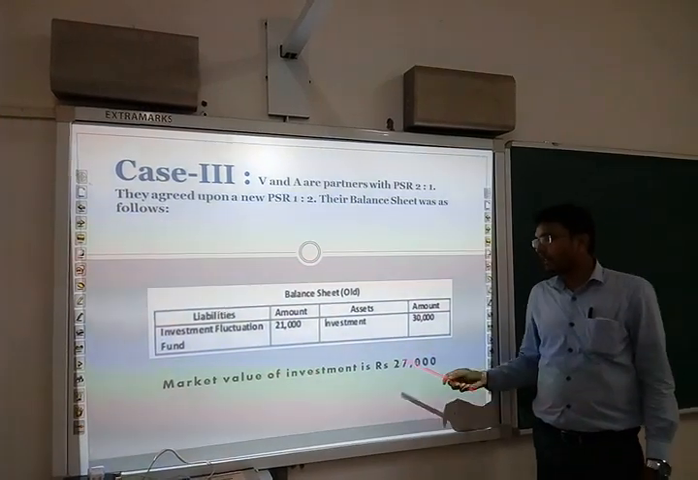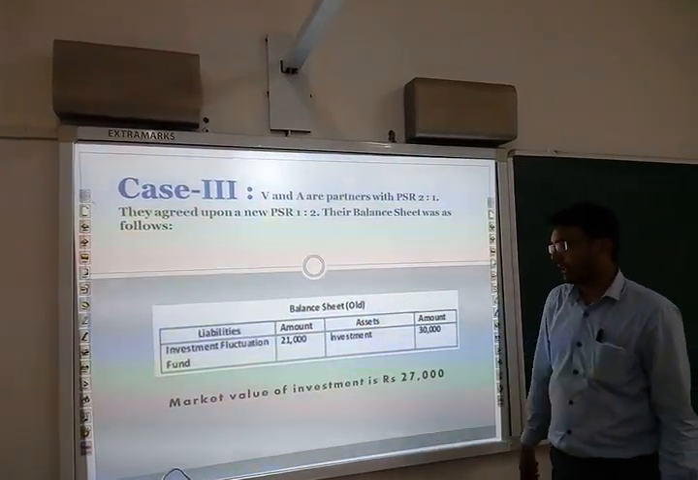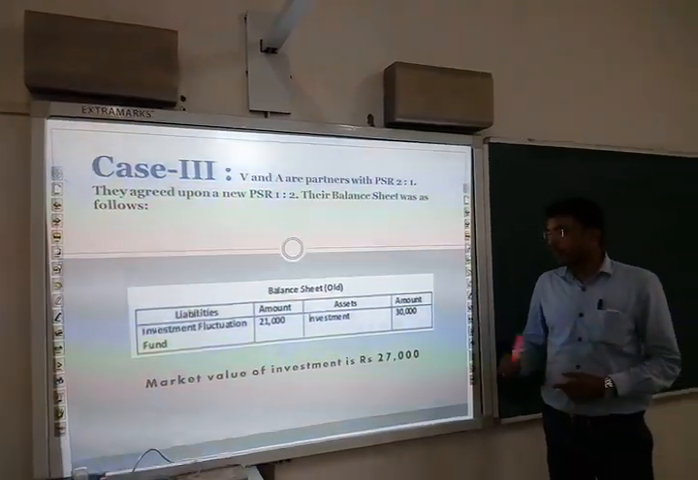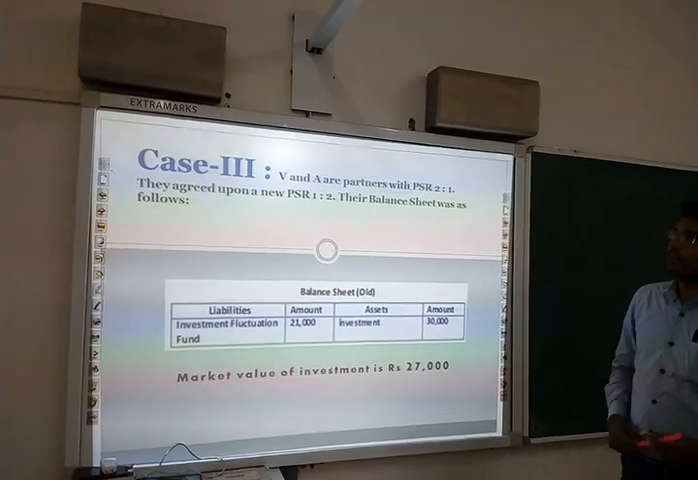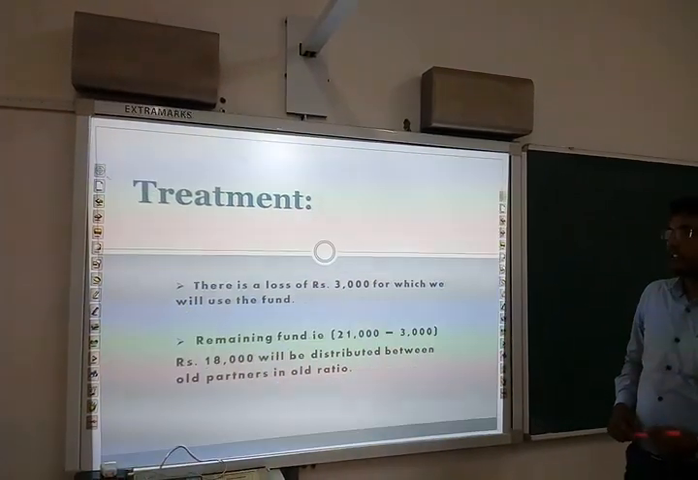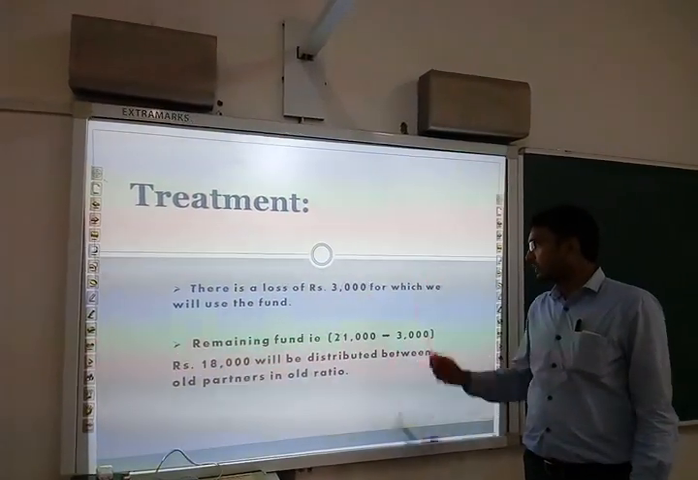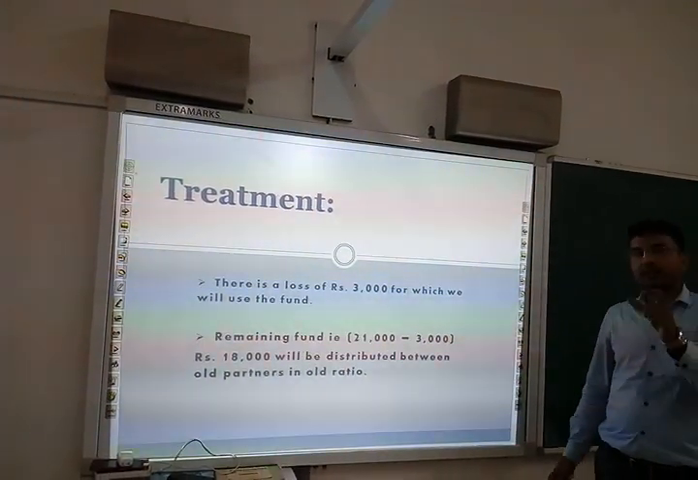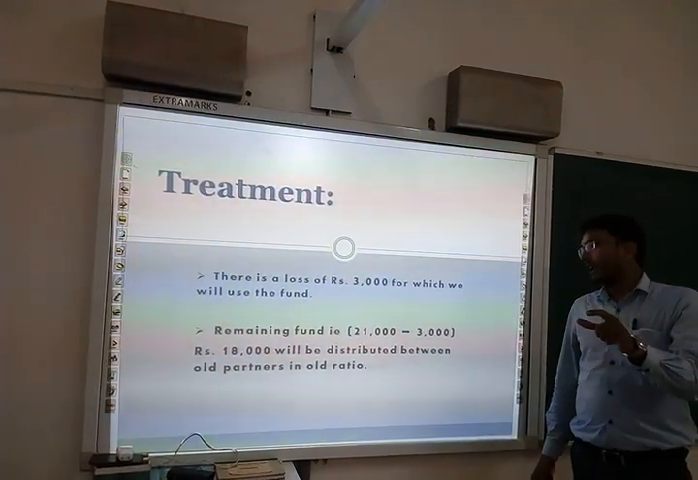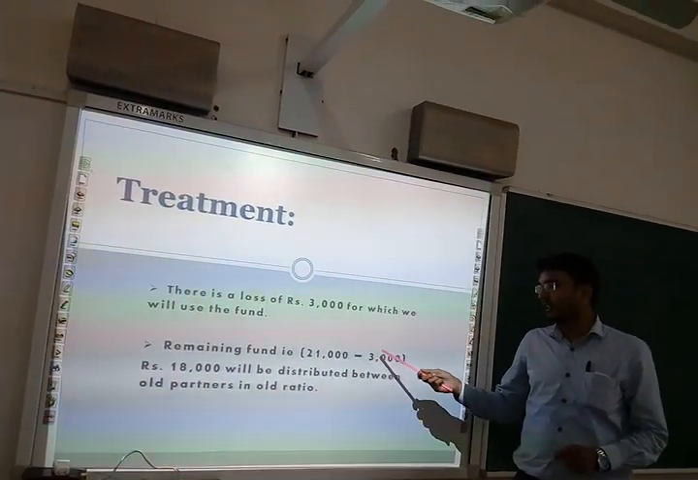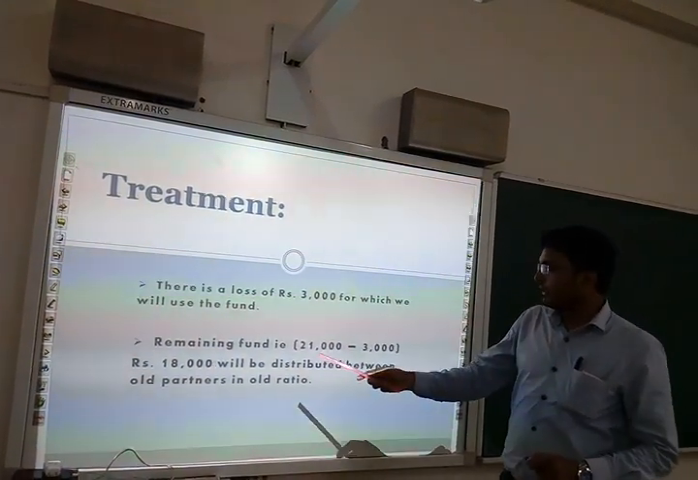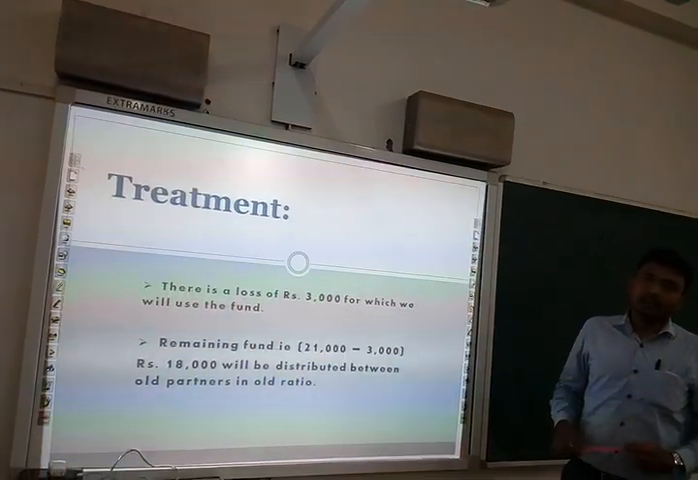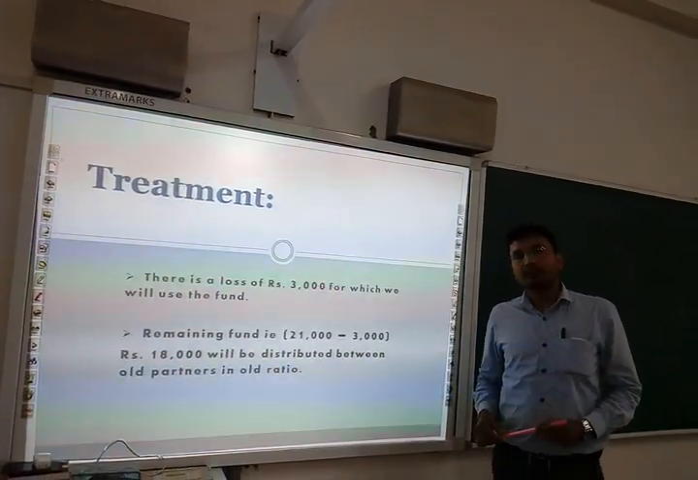So now here comes the use of this investment fluctuation fund. This fund was created for the sole purpose of adjusting this fall in value. So we shall treat the fund in this manner: there is a loss of rupees 3,000 for which we will use this fund, and the remaining fund balance, that is 18,000 out of the 21,000 appearing on the liability side of the balance sheet, will be distributed between the old partners in the old ratio, because this fund belongs to the old partners and they have a right over this fund in the old ratio, that is 2:1.